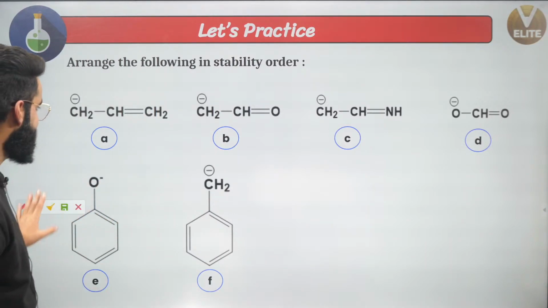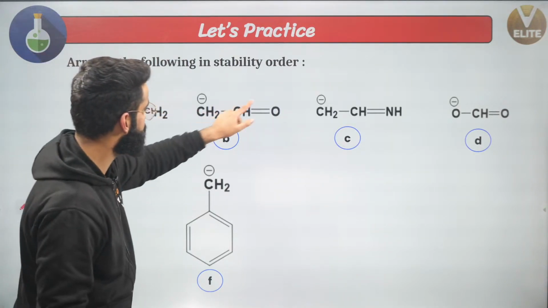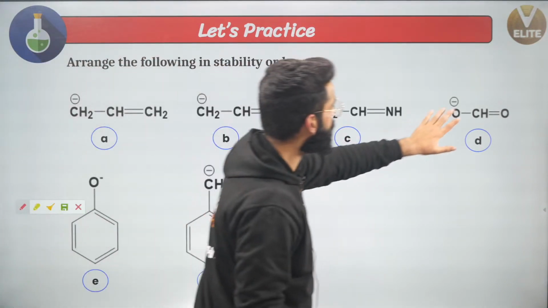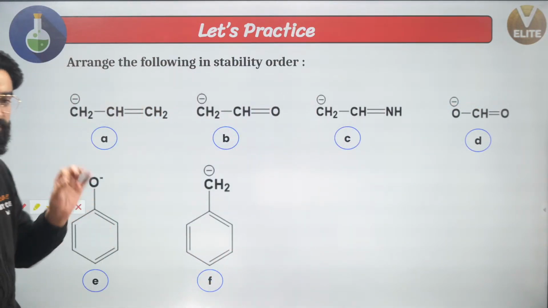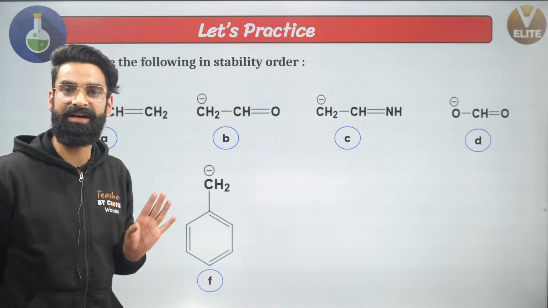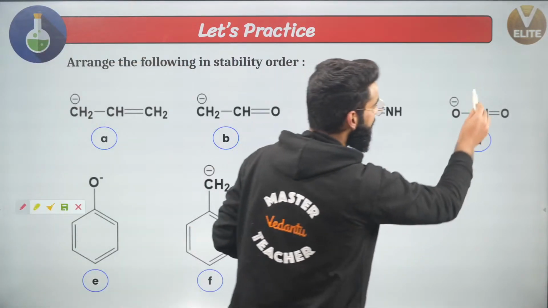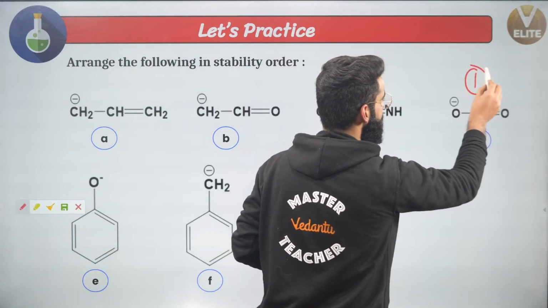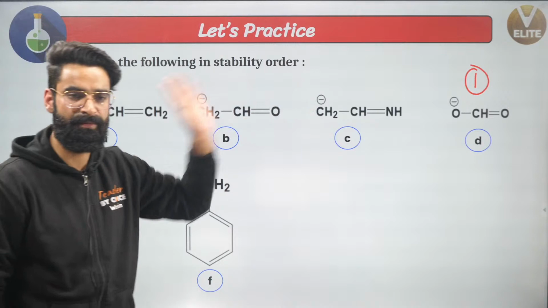Well guys, have a look. Right here, we do not have any oxygen. Right here, we have got one oxygen which can get negative charge. Right here, we have got 2 oxygens which can get negative charge. Right here, 1 oxygen which can get negative charge. So first of all, I'll be giving preference to the oxygen atoms which can get negative charge. Correct? So I'll be giving preference to this one. This is going to be my priority number 1. It's going to be the maximum stable among all.